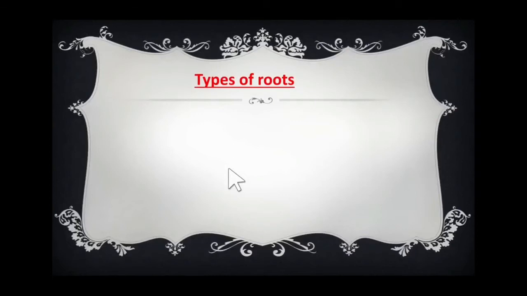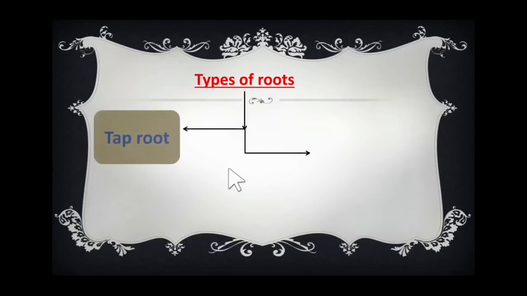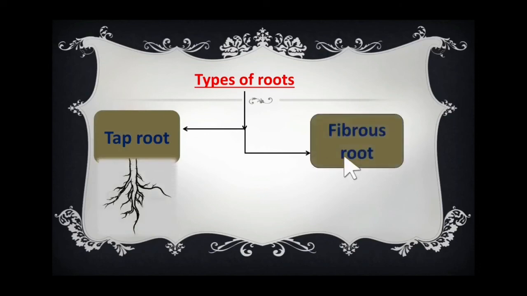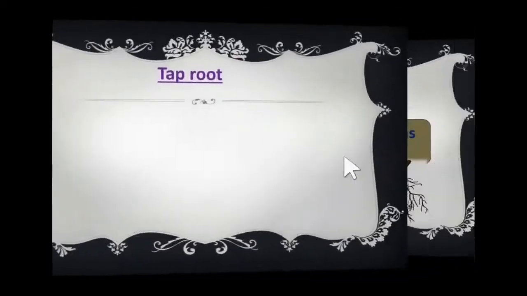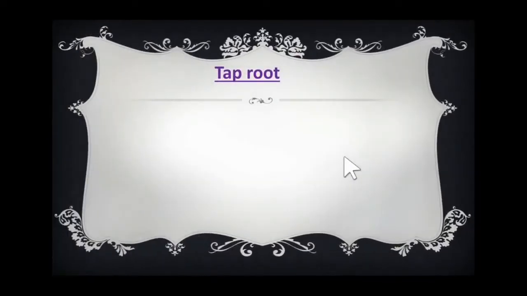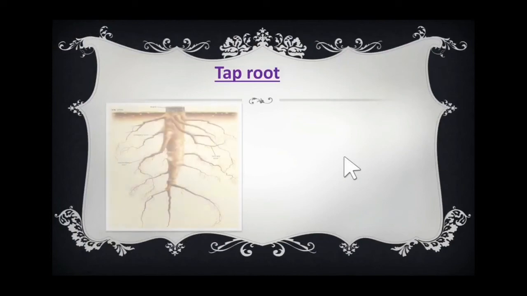Now, you know, there are different types of roots. The main types are taproot and fibrous root. What is a taproot actually? Yes, taproot is a common type of root that we can see in most of the plants.